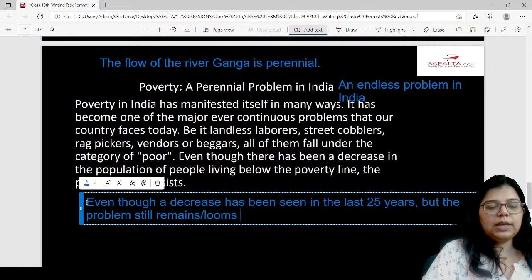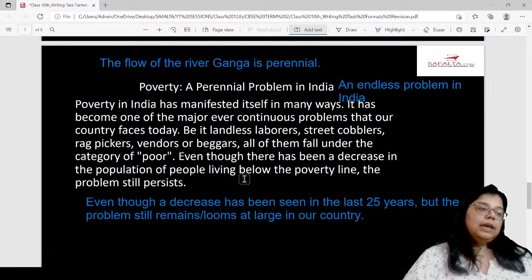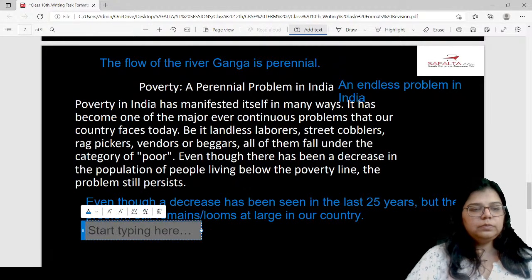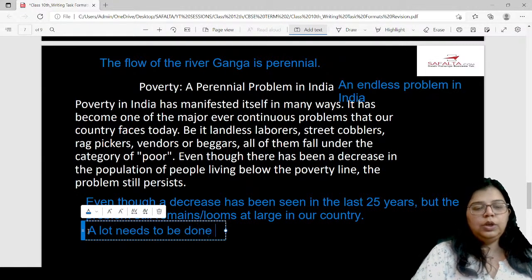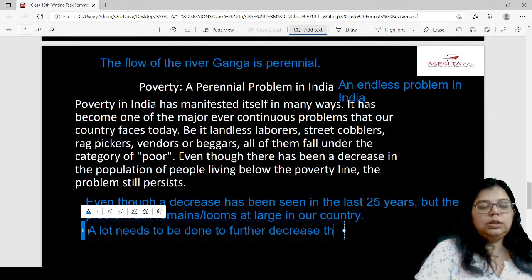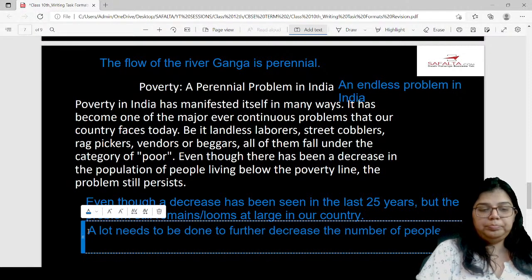or looms large in our country. Okay, very simple. You can even mention the last line like this, that the problem still remains and there is a lot that needs to be done. You can also write, a lot needs to be done to further decrease the number of people living below the poverty line.